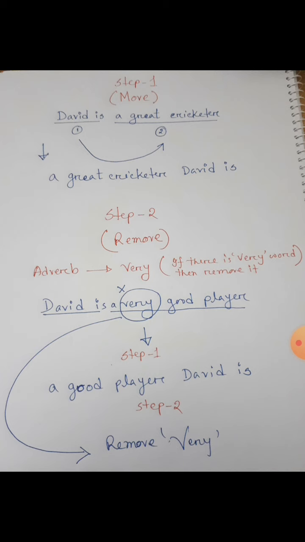And then we follow step 1: "A very good player David is." That means exchange of the portion, or you can say part. And now the second step is remove "very." So: "A good player David is." Here there is no "very," there is no adverb, and obviously we exchange the portion.